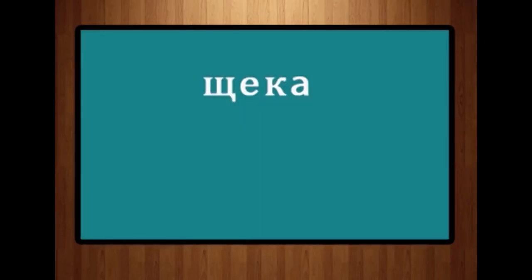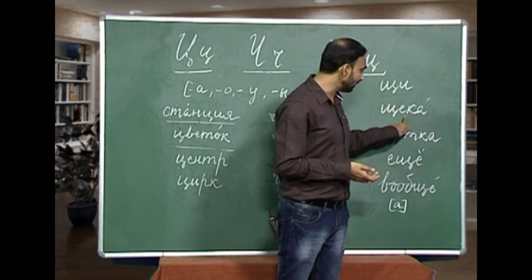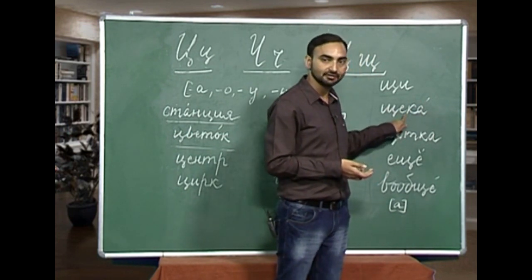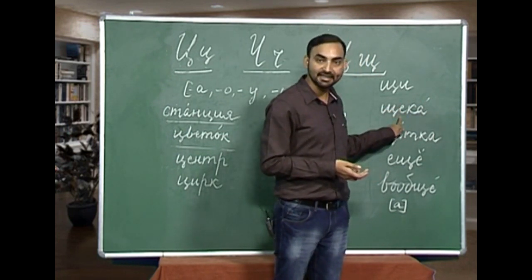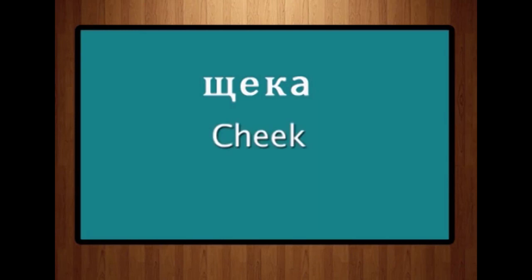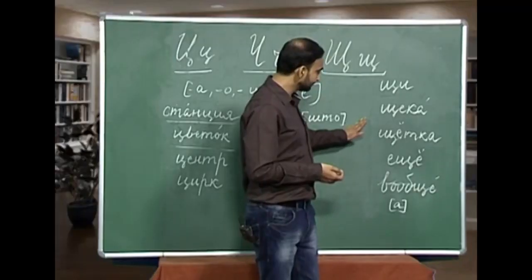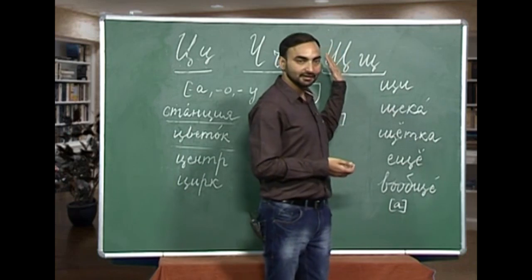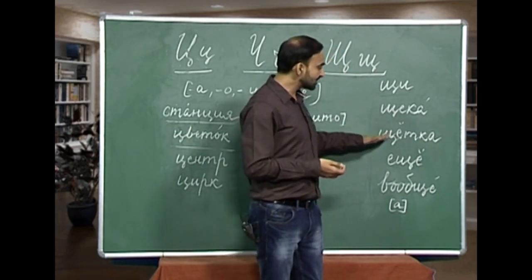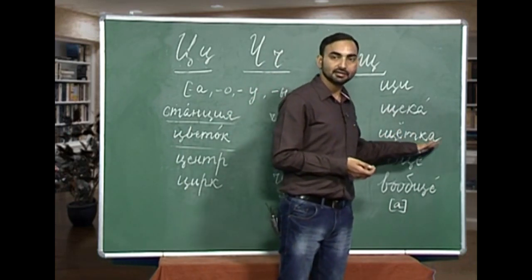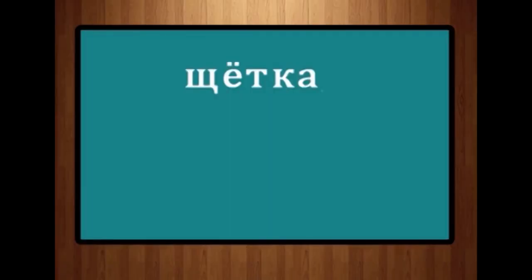Shika, shika. Again we follow the rule of reduction here. This ye sound is pronounced as i. Shika is your cheek. The next word from the letter sh is sh, yo, t, k, a. Shotka. Shotka is brush, any kind of brush.